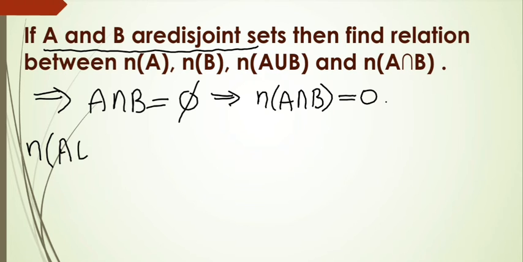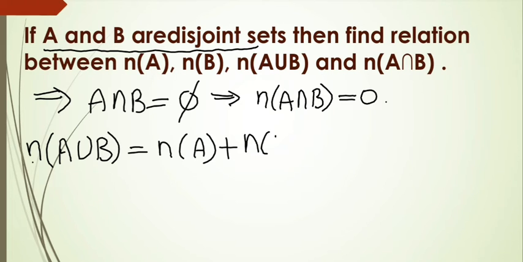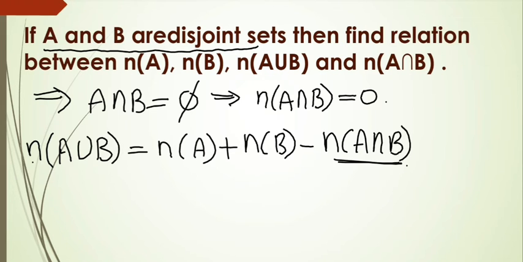We know that n of A union B is equal to n of A plus n of B minus n of A intersection B. Clearly n of A intersection B is 0, so we get n of A plus n of B minus 0.